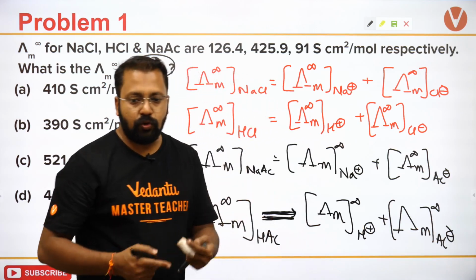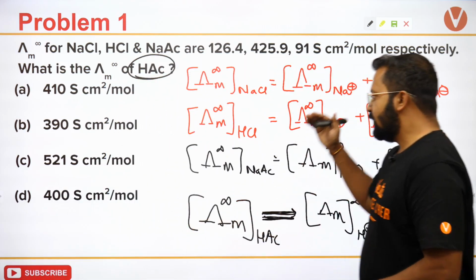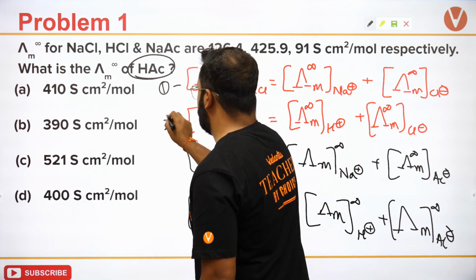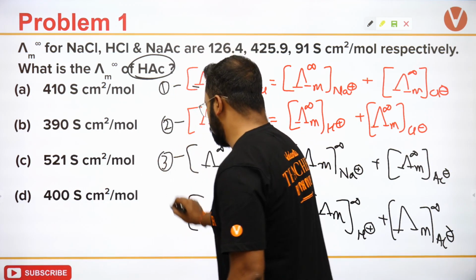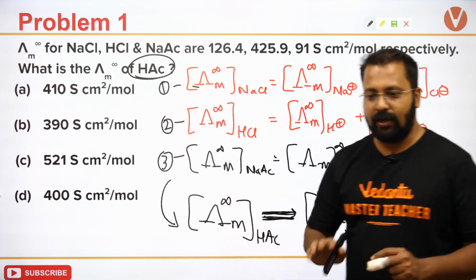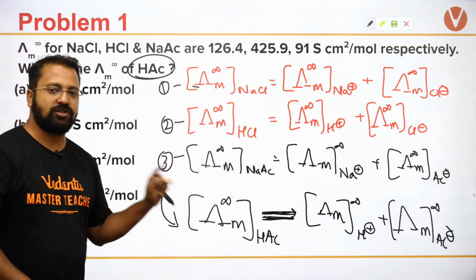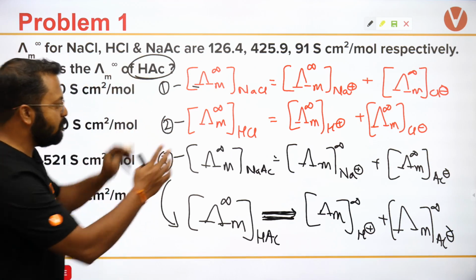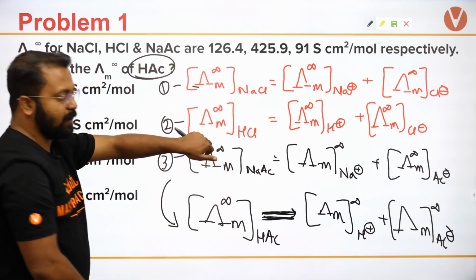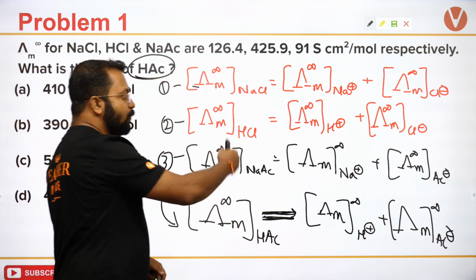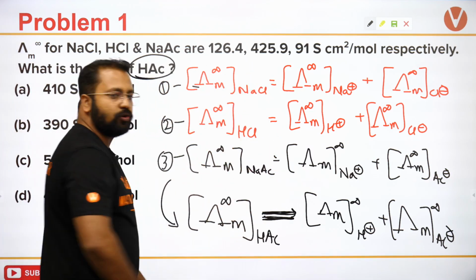I have to use the first three equations, equation 1, equation 2, equation 3, so as to get this expression. I have to use the first three expressions to get the fourth expression. So how do I manipulate the first three expressions to get the fourth expression?